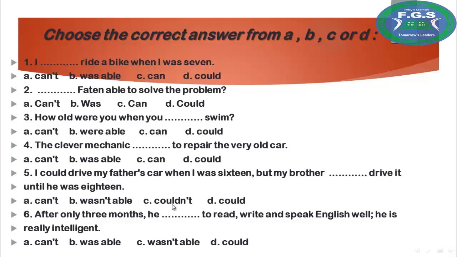Number 6, after only 3 months, he blank to read, write, and speak English well. He is really intelligent. You see to here. So he was able to read, write, and speak English well. He is really intelligent.